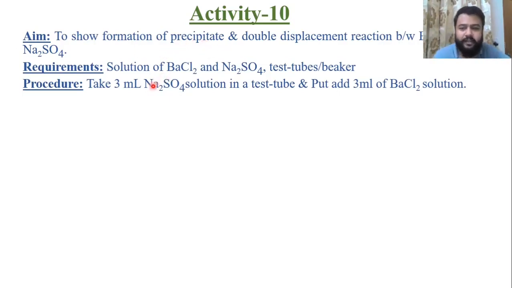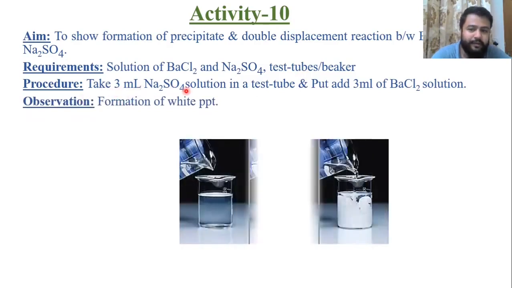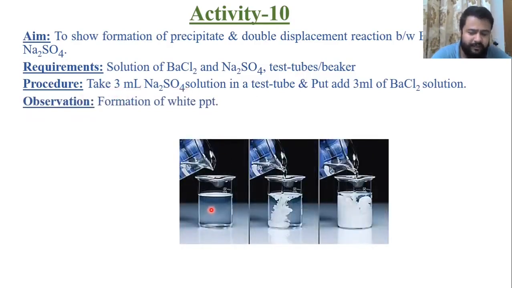So for this reaction, requirements are solution of barium chloride and sodium sulfate, test tube and beaker. What we are going to do is take 3 ml of sodium sulfate in a test tube or in a beaker, and add 3 ml of barium chloride solution. Suppose this is sodium sulfate solution and this is barium chloride solution.